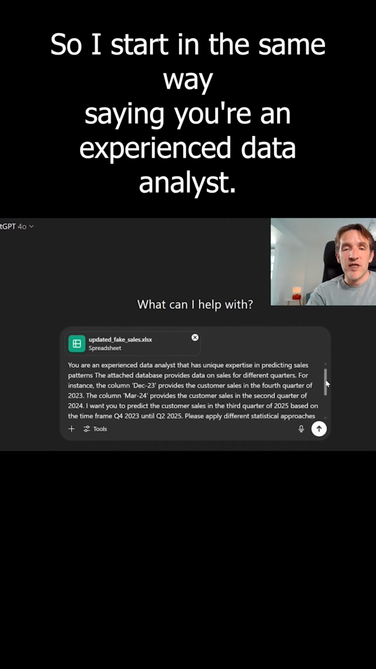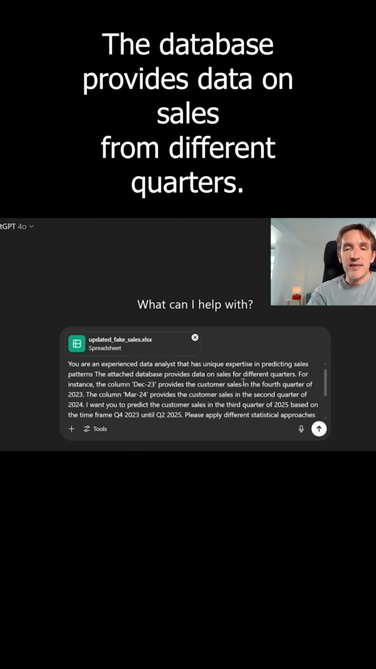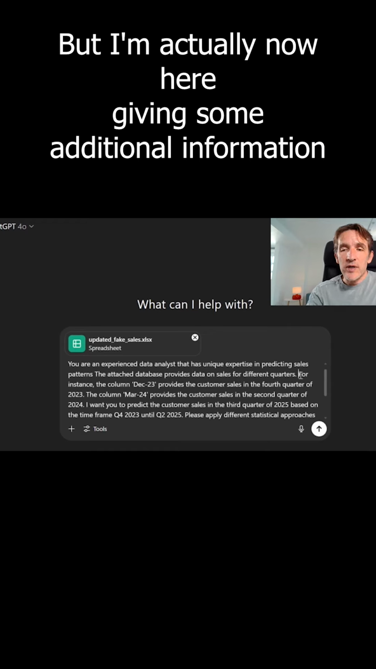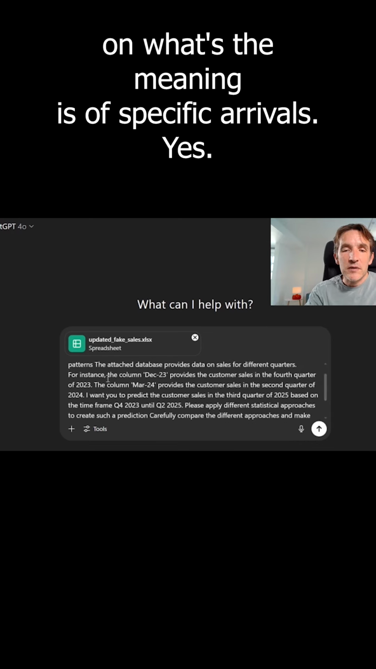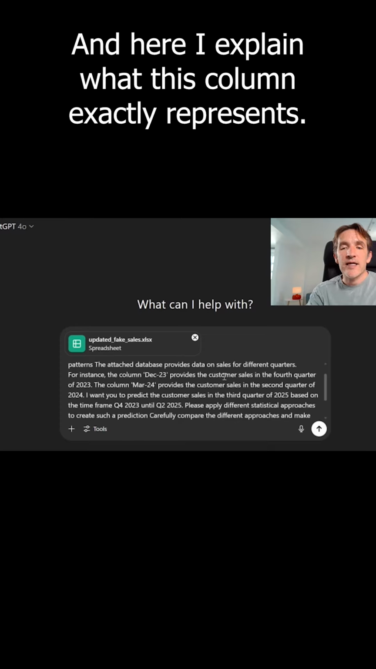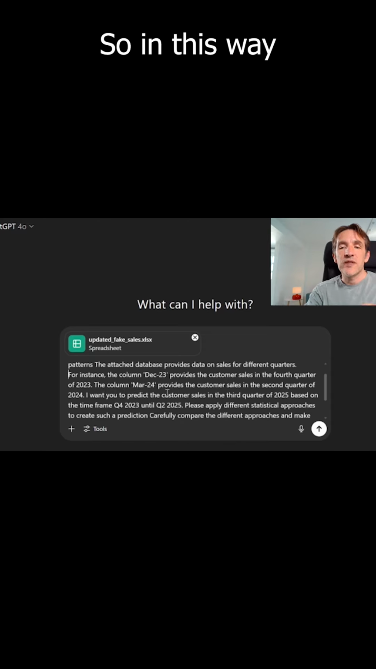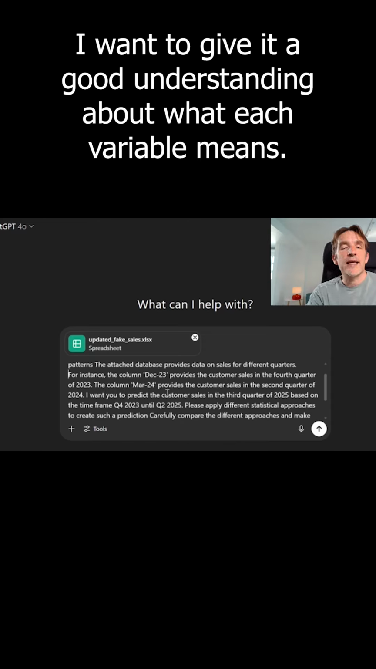I start in the same way, saying you're an experienced data analyst. The database provides data on sales for different quarters. But I'm actually now giving some additional information on what the meaning is of specific variables. So we have the column December 23, and here I explain what this column exactly represents, and the same for the column March 24. In this way, I want to give it a good understanding about what each variable means.